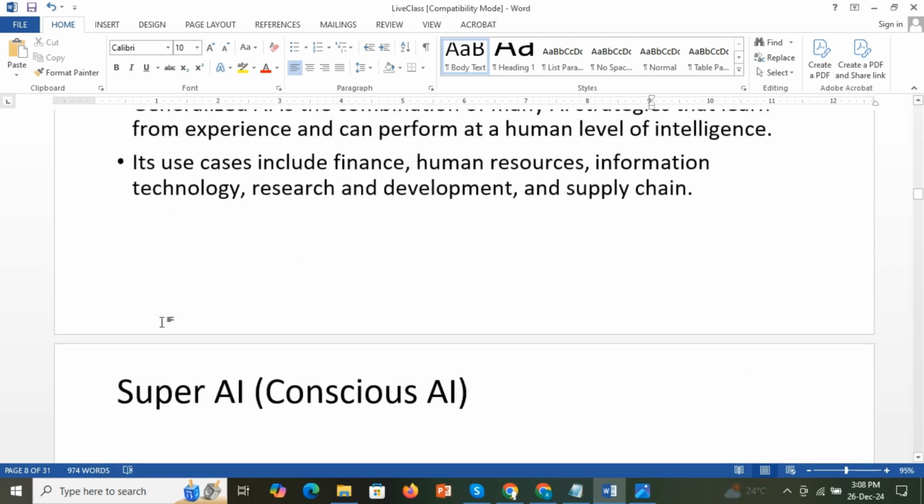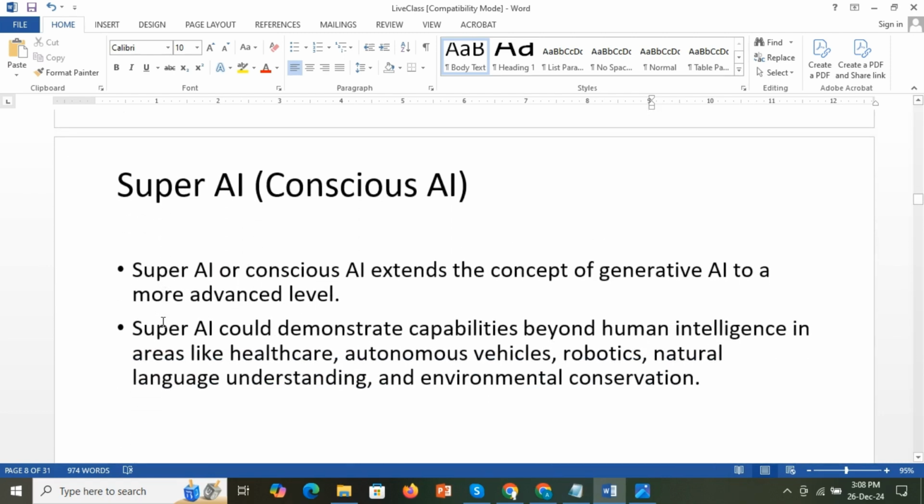And we will go to the third AI, that is super AI or conscious AI. Super AI or conscious AI is the more advanced level. It can demonstrate capabilities beyond human intelligence. It can surpass human intelligence and do activities. You might have seen some Hollywood movies, English movies, where the robots take over the world and keep humans as slaves.